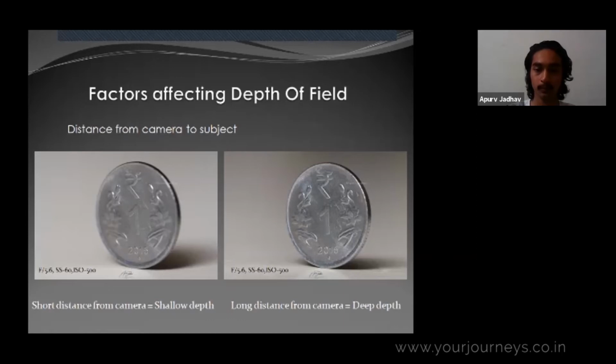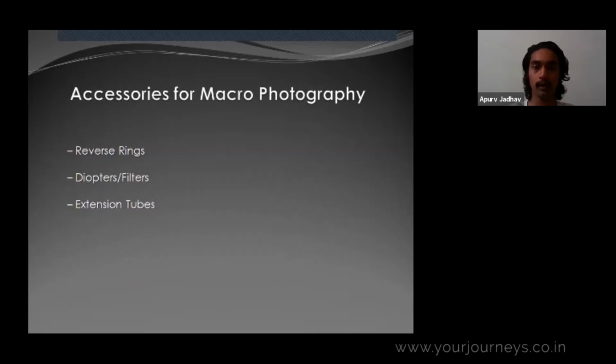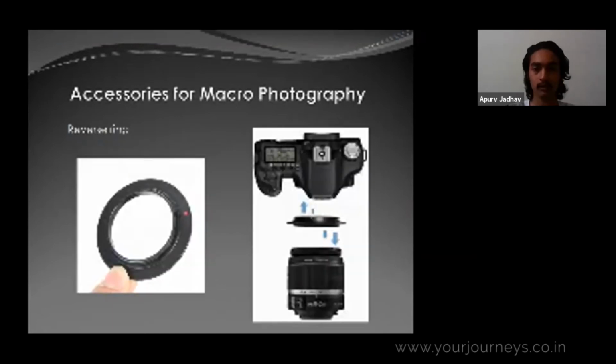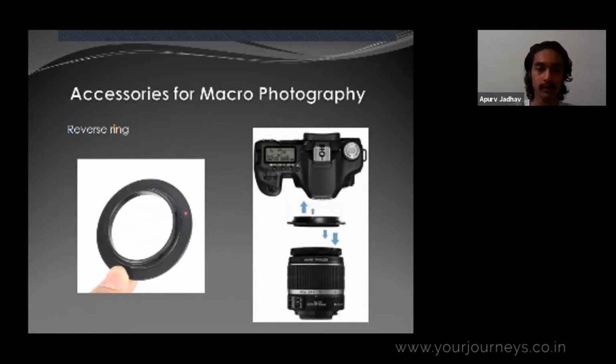So let's talk about accessories that can be used for macro photography. The first one is reverse rings. So what is a reverse ring? This is the cheapest way to start macro photography. You introduce this ring between the camera body and the lens. The ring has threads on both sides. On one side you fix the camera body, and on the other side you fix the lens.